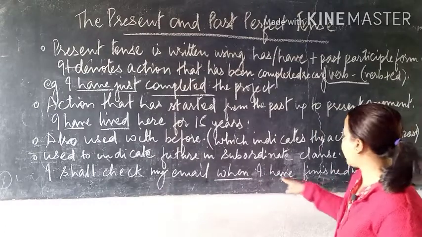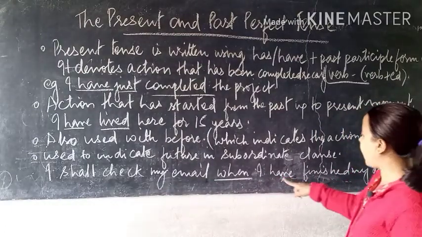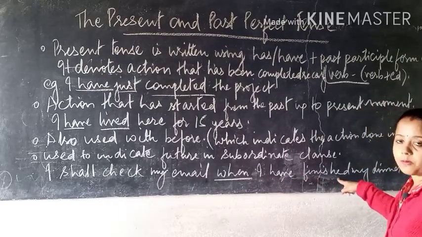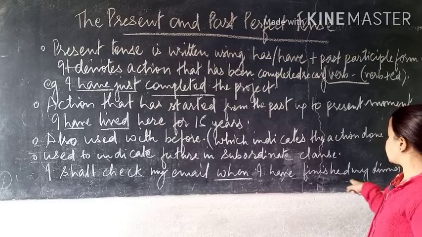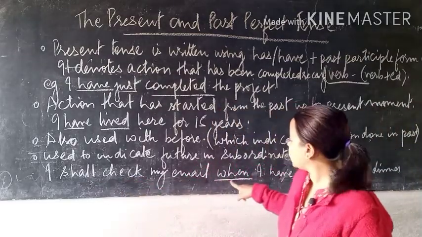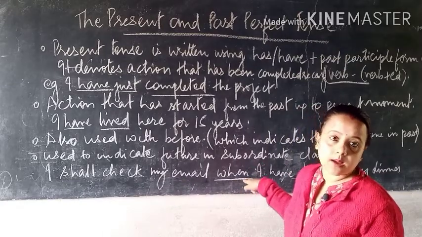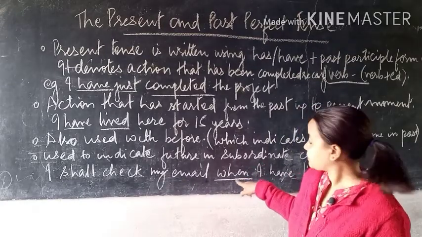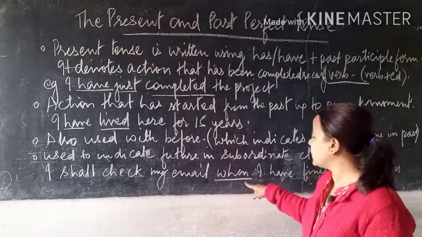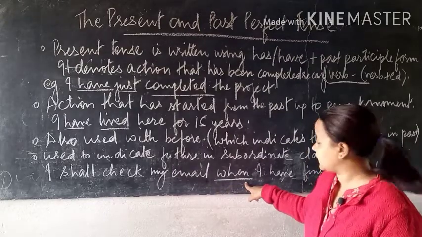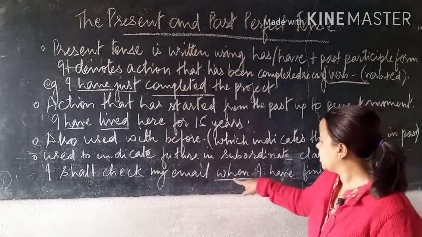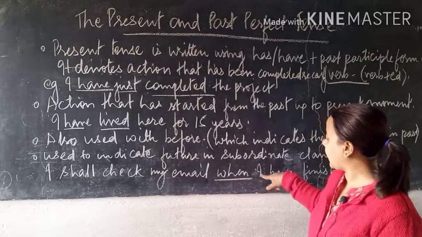See, when I have finished my dinner. So have is used with I, it always goes with have, and finished is verb plus ed. So this sentence finishes, and then only this future sentence will start. And the word when is called a subordinate conjunction. Why? Because this word connects these two sentences. When is the word which connects two different sentences. These are different sentences because this one has a separate subject.